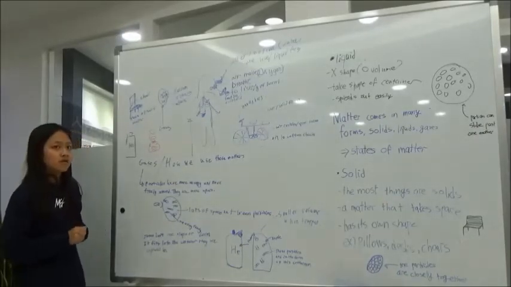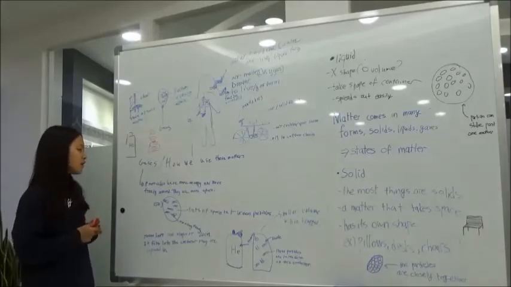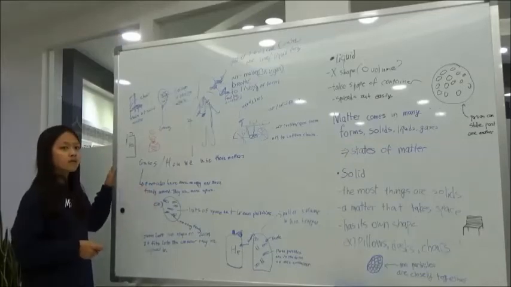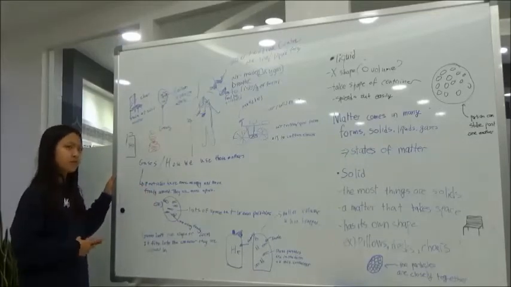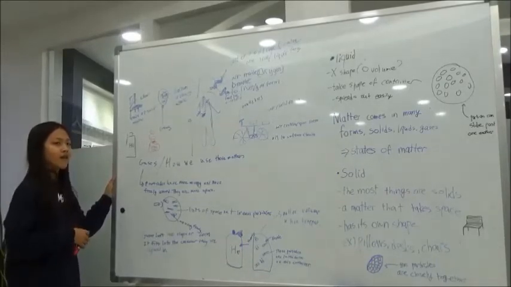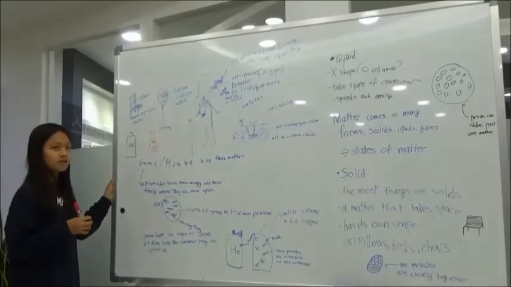You said the gases, the particles have more energy, right? Higher energy, right? Then the energy of gases is higher than the energy of solids, you mean?